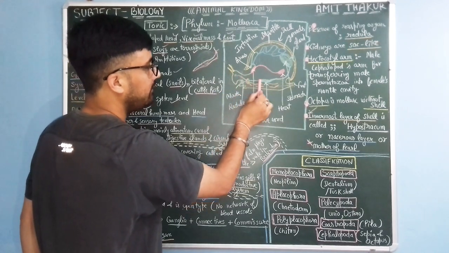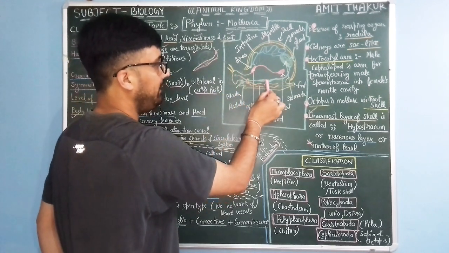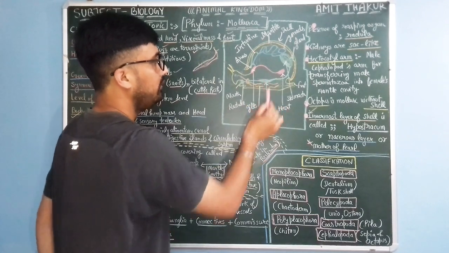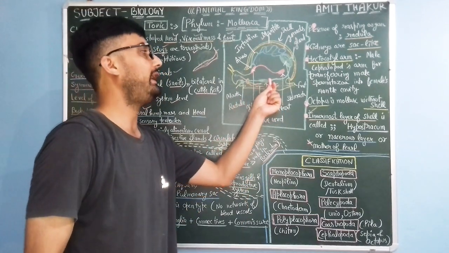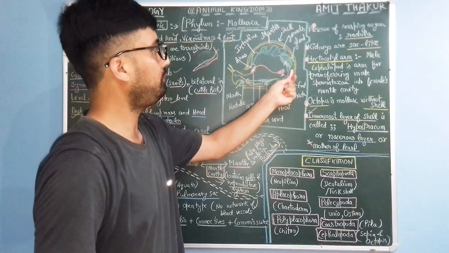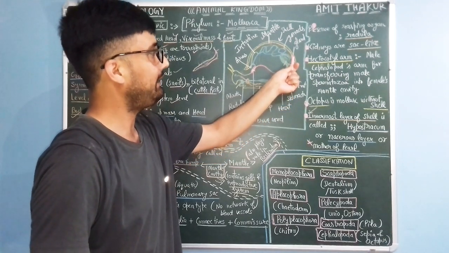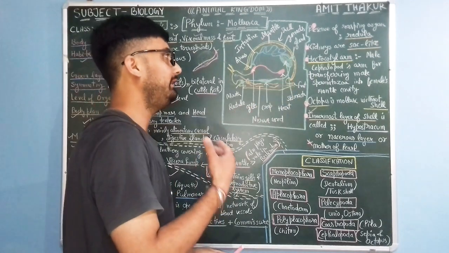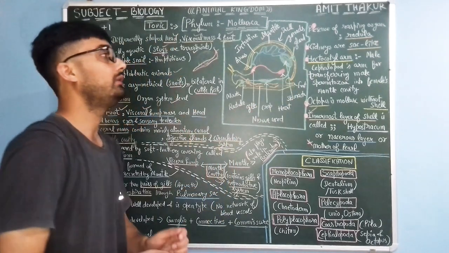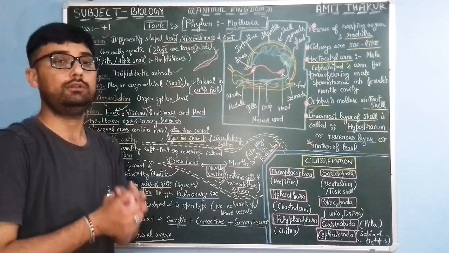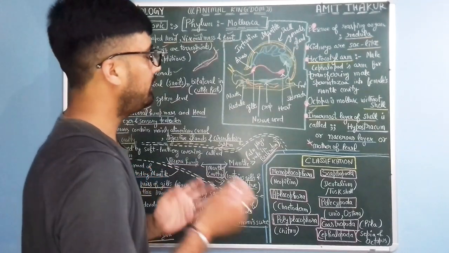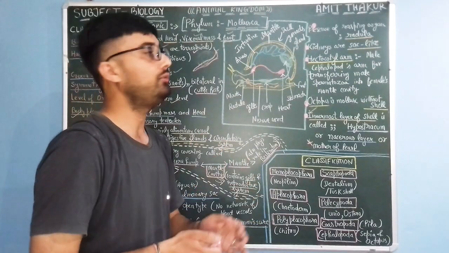This is the digestive canal or alimentary canal. This is the crop to store food for some time. Then food is transferred to the stomach, and this digestive gland is connected to the stomach to secrete digestive enzymes for breaking down complex organic food.